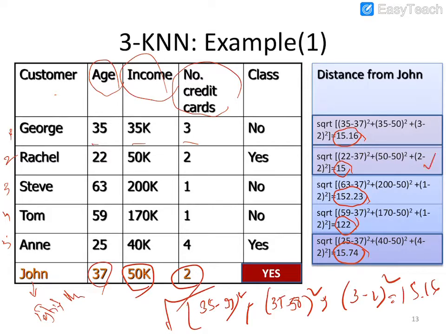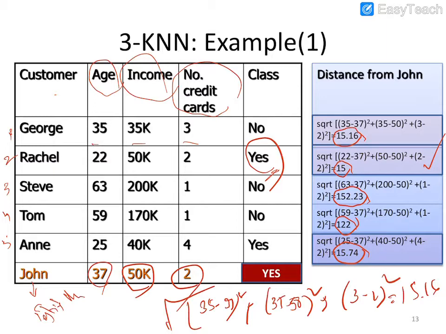That is the second point, Rachel. So which class does Rachel belong to? Yes class. So our test record is very close to Rachel's record, so Rachel belongs to yes class. So we can predict John also belongs to yes class only. His loan request is going to be approved.